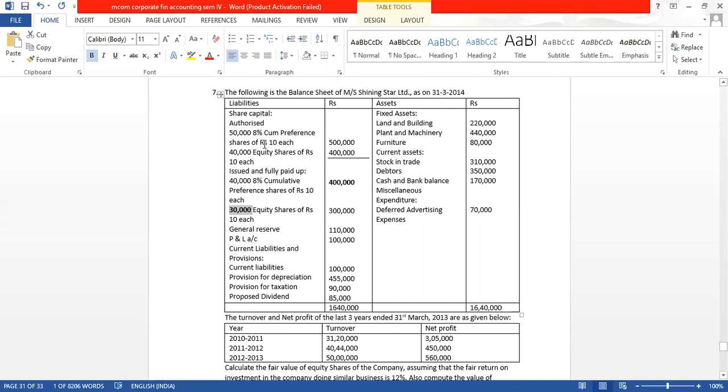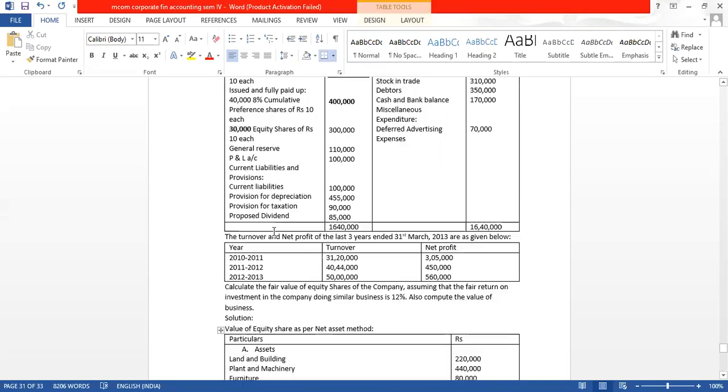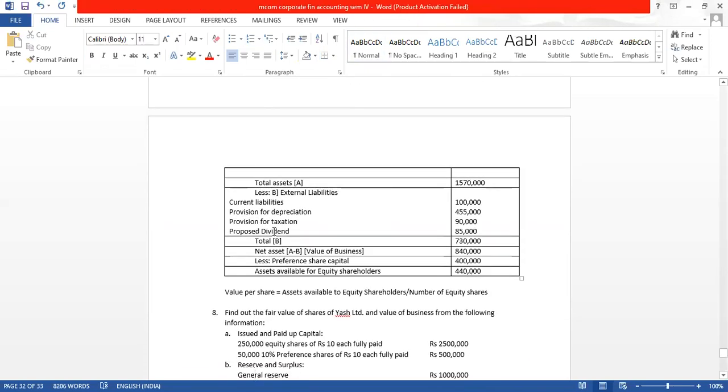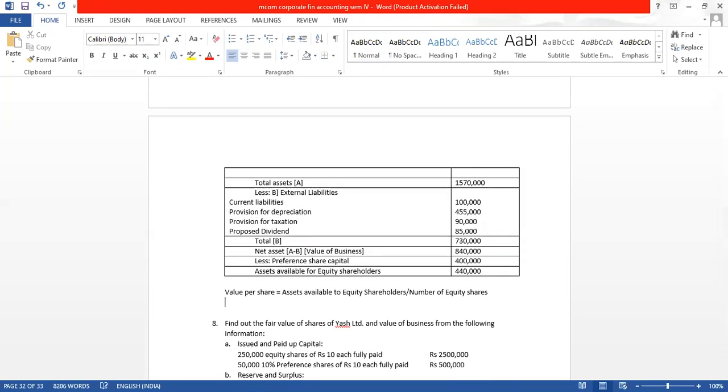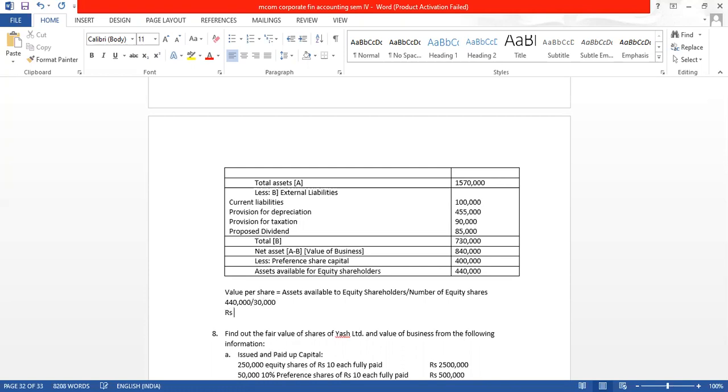Our limit is 40,000, but out of 40,000 issued is only 30,000 equity shares. So what will be the value of one equity share? If there are 4,40,000 assets available, distributed among 30,000 shares, the value of one share will be 14.67. Per share will get rupees 14.67. This is value per share as per net asset method.